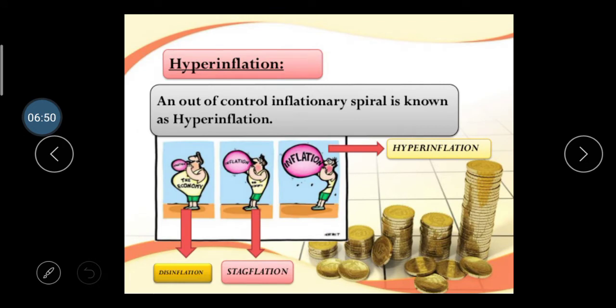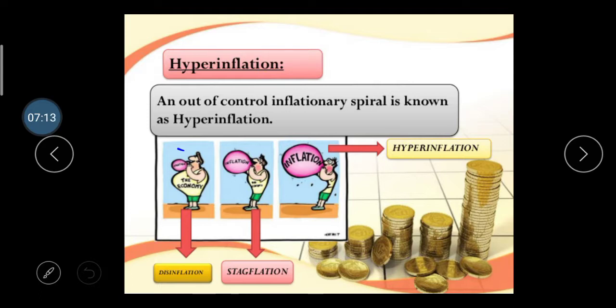Then hyperinflation means what? An out of control inflationary spiral is known as hyperinflation. Here are the three situations you should learn from this image. The image is quite funny, but from it you can easily understand these three terms.